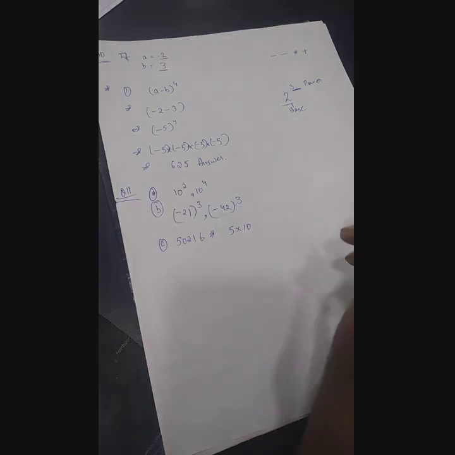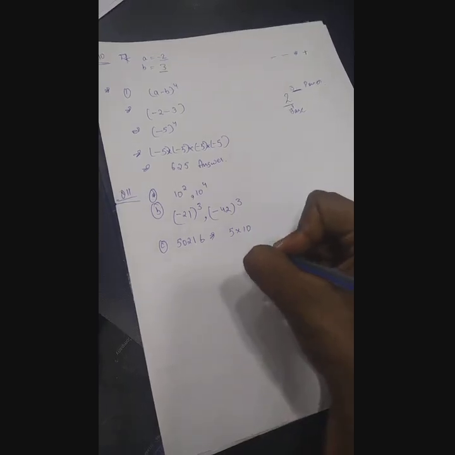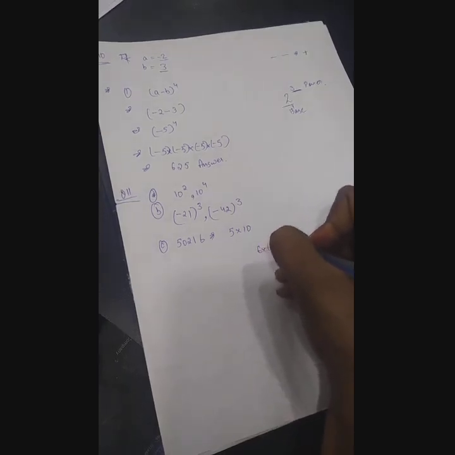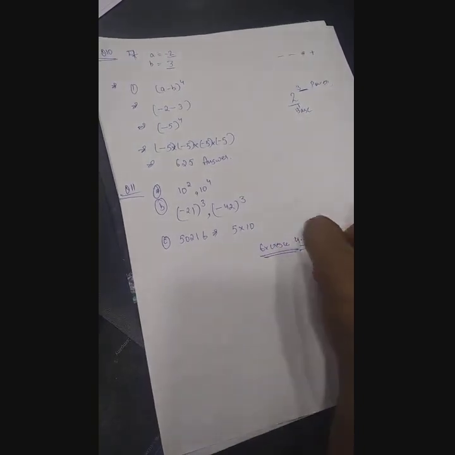Okay, you have to write like this, and this whole exercise is solved. Exercise 4.1 is finished. Now we will start with exercise 4.2. Okay.